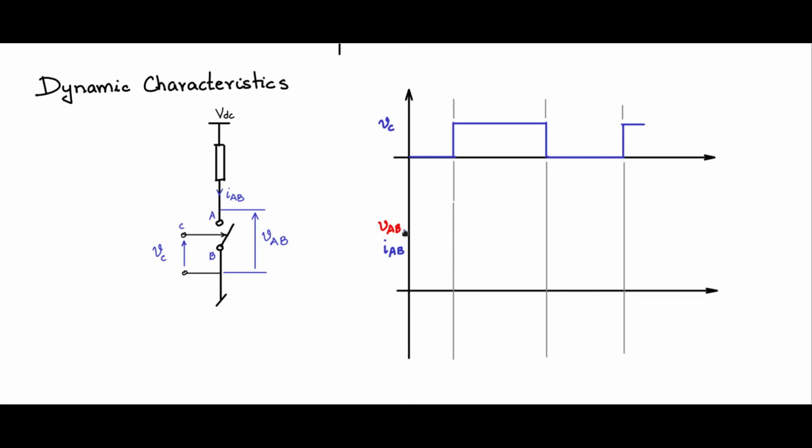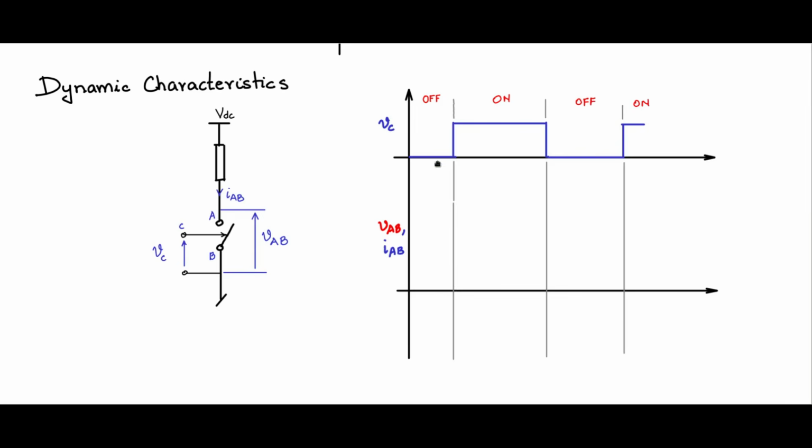So now let us distinguish VAB and IAB with different colors, red for the voltage across the switch and blue for the current through the switch. So this region, time period, is the off region. This region where VC is high is called the on region, then off region, and so on. It keeps repeating.